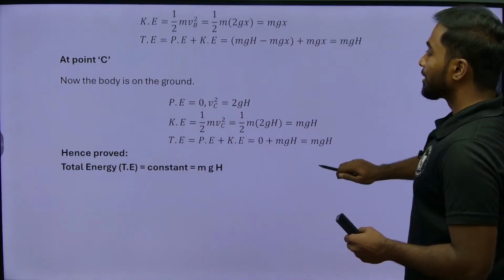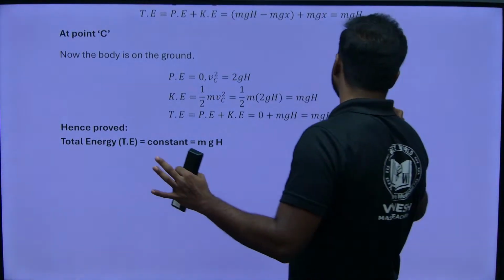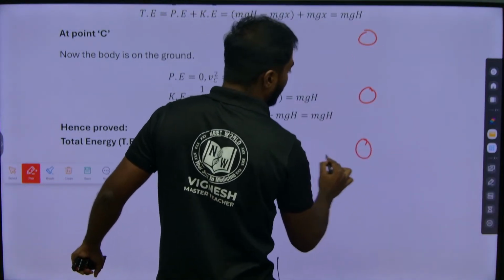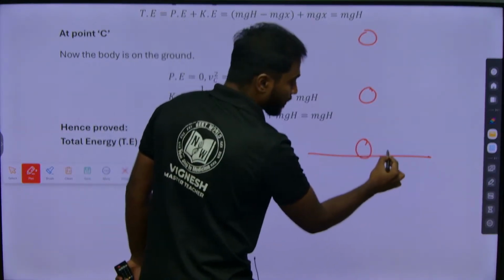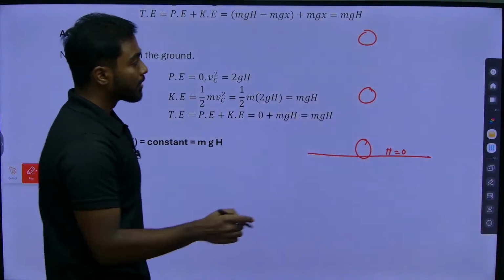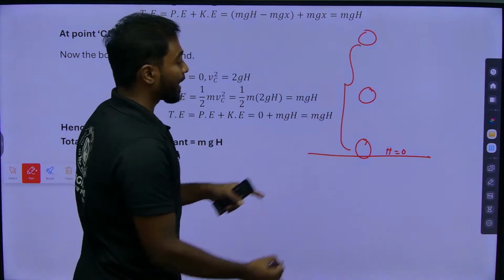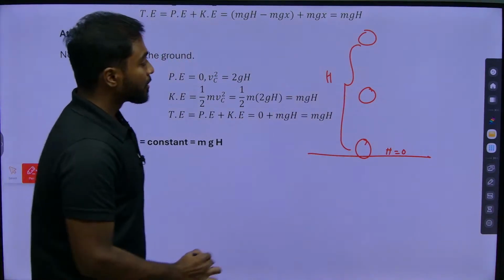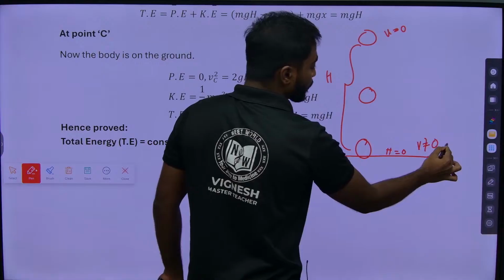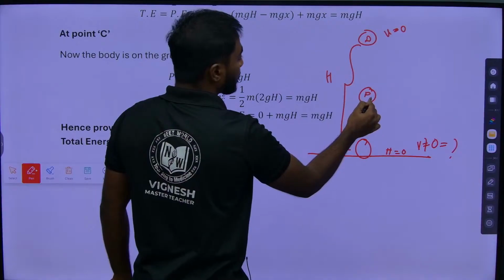When we talk about point C, what can we understand from point C? Let me draw the diagram once again. So this is point A, point B and point C. Point C is on the ground. So ground in the sense h will be equal to 0, right. Now this displacement, how much it has travelled, h, right. Initially velocity is 0, final velocity I don't know, that is not equal to 0, I need to find what that velocity is, right.